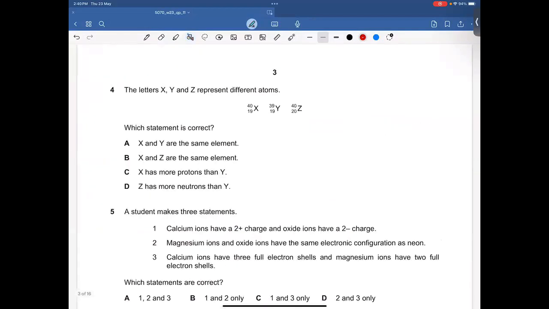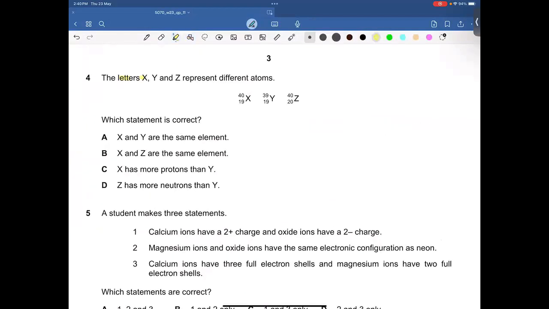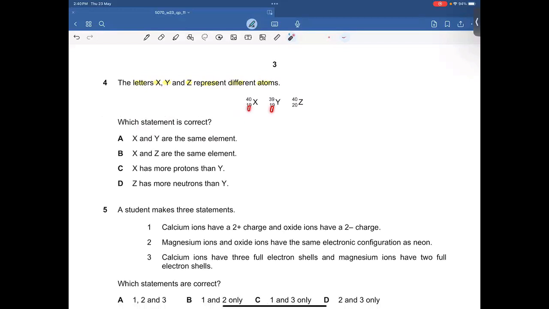Question number 4. The letters X, Y, and Z represent different atoms. Look at these atoms. These two atoms have the same atomic number, which means both of them are the same element. But as they have different nucleon numbers, both of them are isotopes of each other also. Isotopes have the same number of protons and electrons, but a different number of neutrons. In other words, isotopes have the same atomic number, but different mass number, which means both of them are isotopes of the same element.